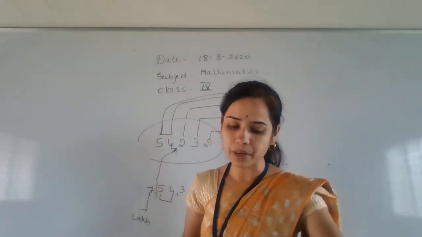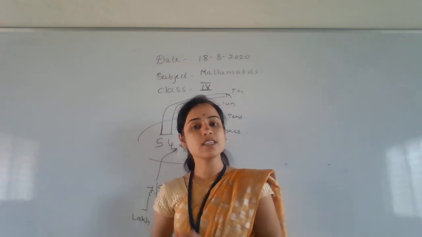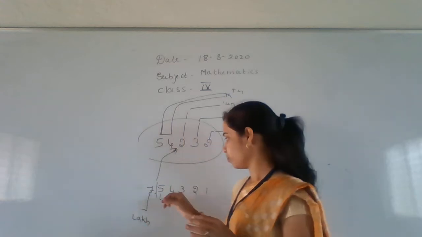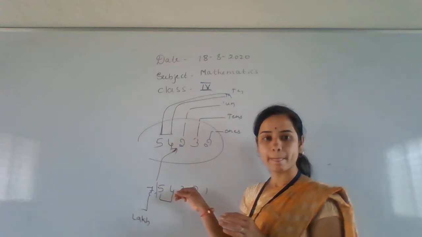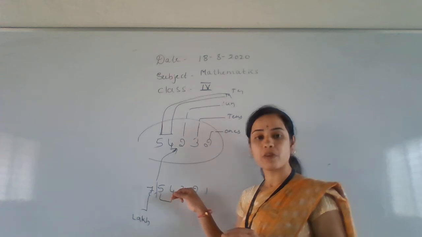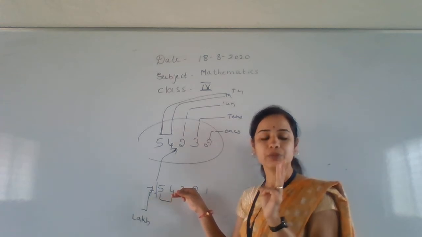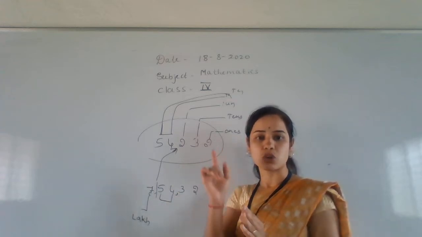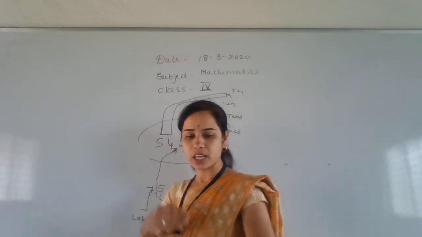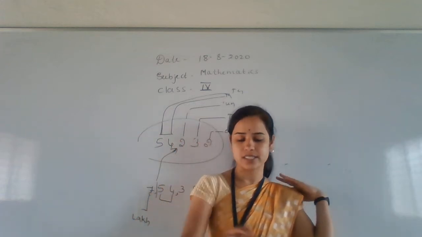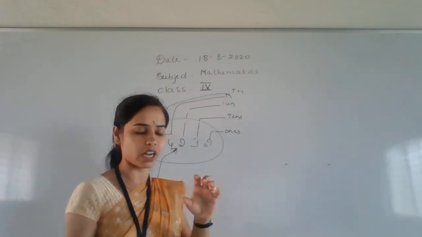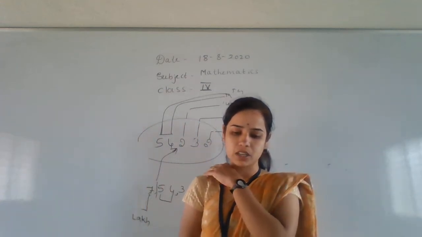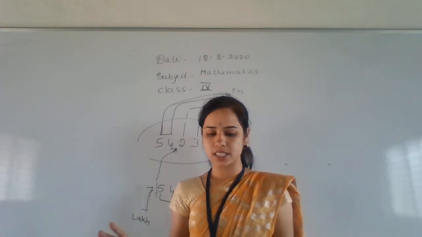Then find the place value of a digit in a 5 digit and 6 digit number. As I told you, you have to take a number, then see in which place it is, 100 place. Then what is the value of 3, children? There 300. It means if it is in a 100 place, you have to multiply with 100. If it is in a 10 place, you have to multiply with 10 itself. When I start to teach this lesson, you may get it easily. Just I am giving an idea or pre-introduction about this chapter.